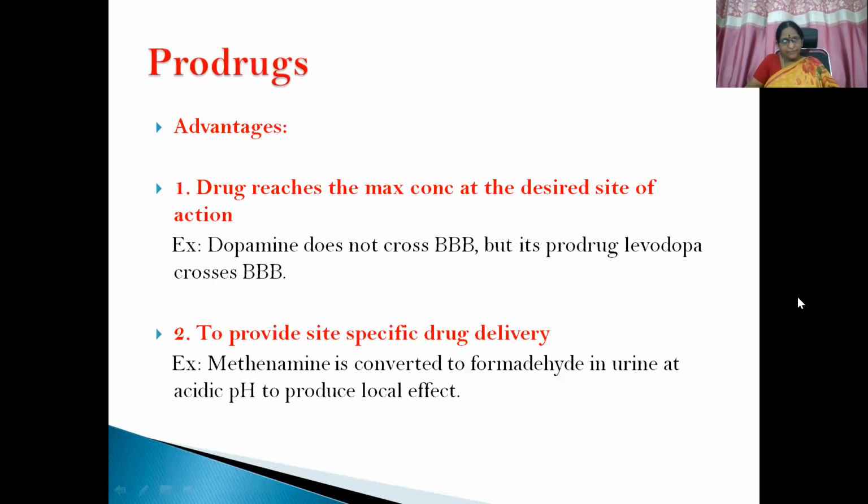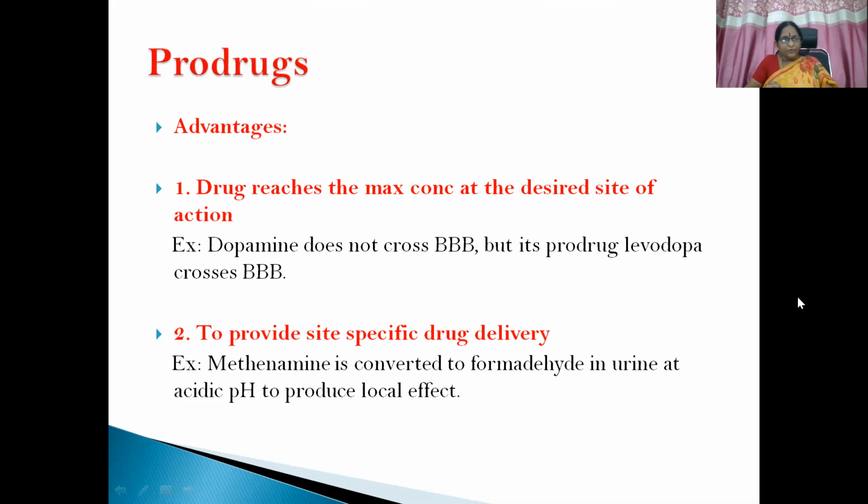So advantages of these prodrugs. Number one is the drug reaches the maximum concentration at the desired site of action. Suppose, for example, if you administer dopamine to a patient, it will not cross the blood-brain barrier. But if you give the prodrug of dopamine, that is levodopa, that molecule crosses the blood-brain barrier. So in Parkinson's disease, where the action of dopamine is needed within the central nervous system, you can use the prodrug levodopa. It will cross the blood-brain barrier and get converted into its active metabolite dopamine, and then it will produce its own actions within the central nervous system.